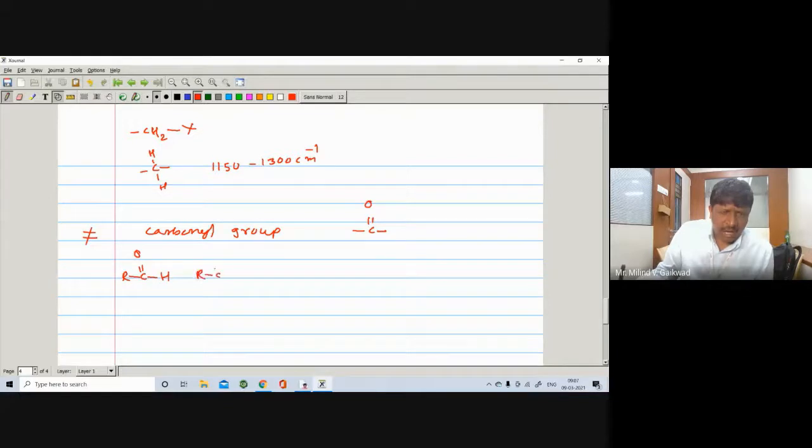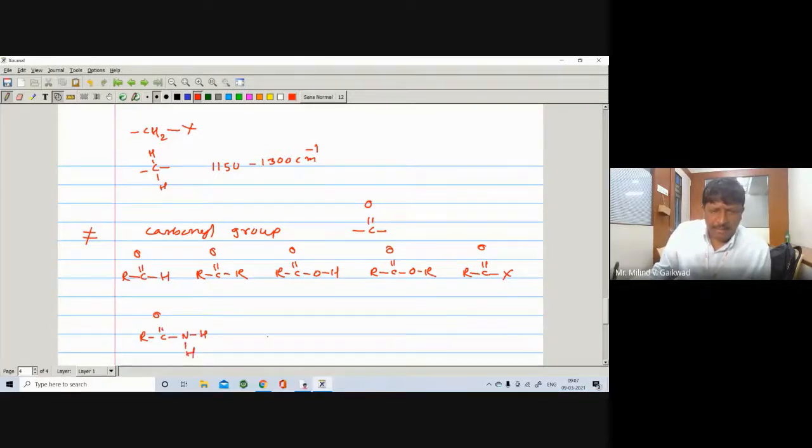Second may be the ketone, R-C=O-R. It may be the acid, R-C=O and OH. It may be the ester, R-C=O and OR. It may be the acid halide, R-C=O, where X is Cl. It may be the amide, R-C=O, where here is the N and H.